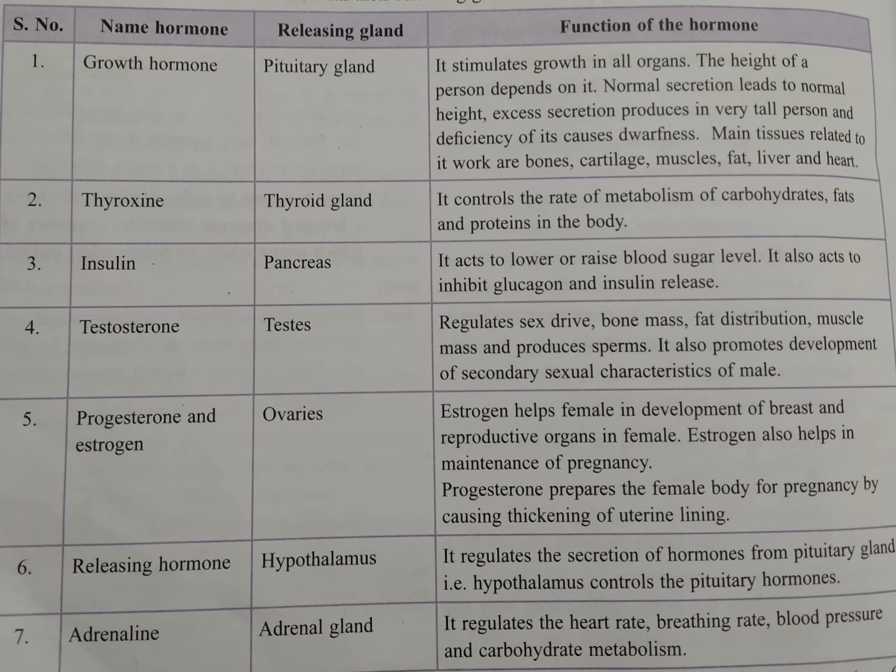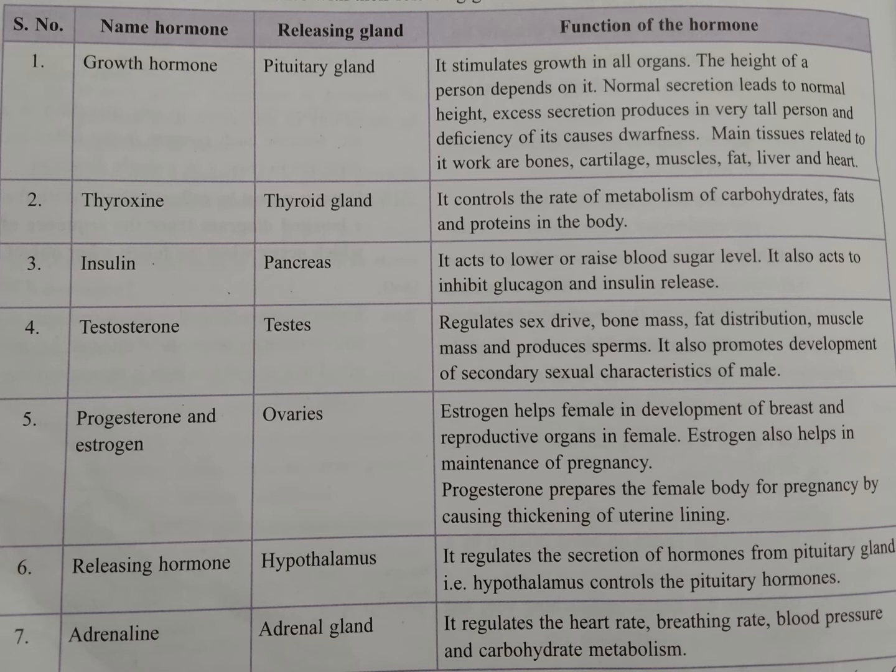If you have eaten more and more glucose is there, insulin will take it out from the blood. And if you are fasting and the amount of glucose decreases in the blood, glucagon will add more glucose in the blood from the liver, where extra glucose is stored. So this is the work of insulin and glucagon.